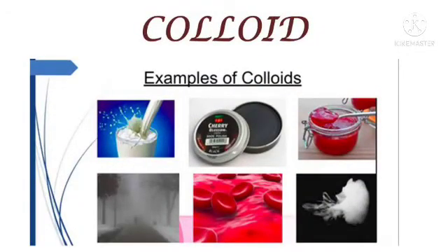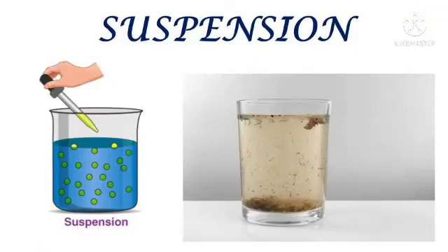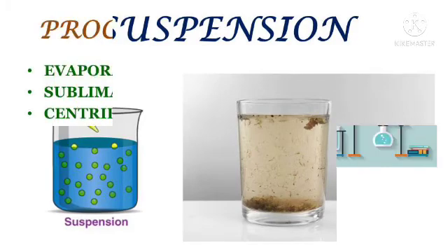Colloid. A colloid is a solution in which the size of solute particle is 1 nanometer to 100 nanometer. Example, blood. Suspension. A suspension is a heterogeneous mixture in which the small particles of a solid are spread throughout a liquid without dissolving in it. Example, muddy water.